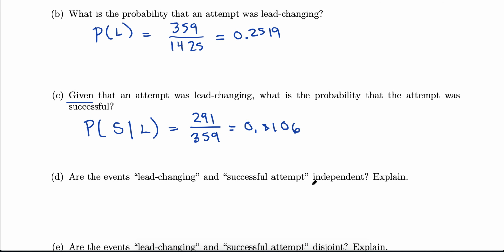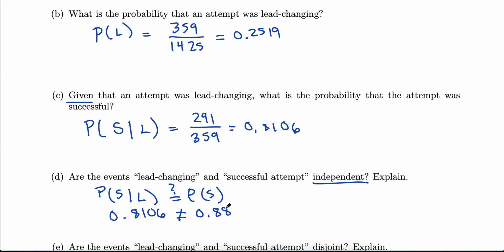So that's exactly our next question. Are these independent? So why not, let's use the ones we were just looking at. Successful given lead changing. Is it the same as successful? So we just saw it's not. If it's lead changing, your chance of success is a little bit lower.